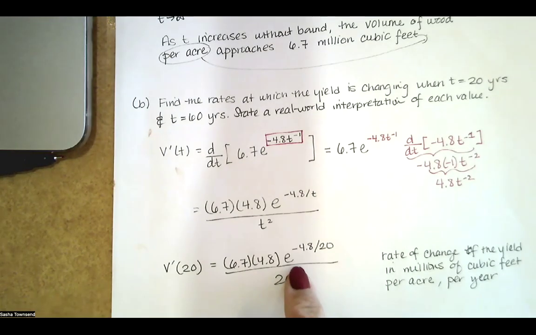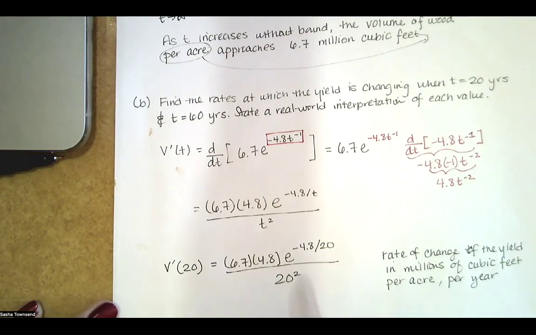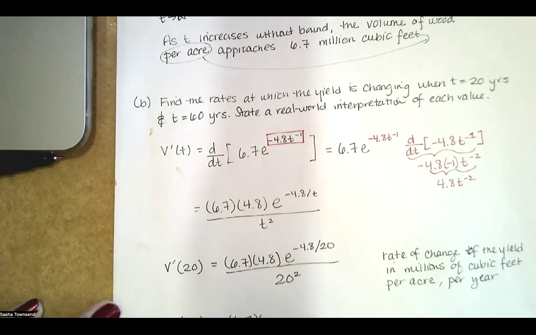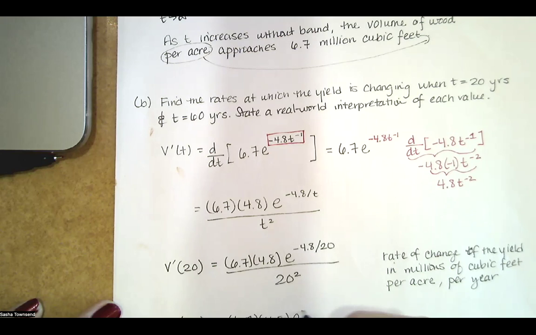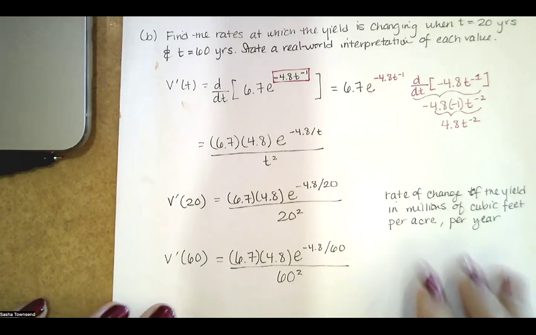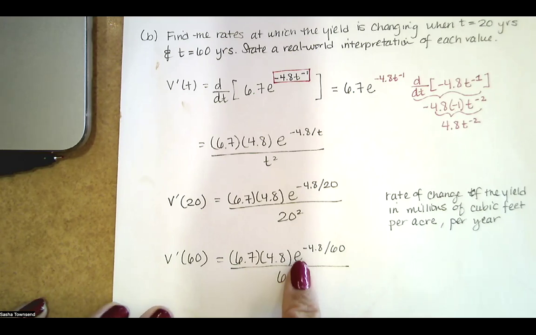So that's going to give us a number. We will evaluate that, find out what that number is online. And we'll do the same thing at t equals 60. So you just have this expression, and it's e to the negative 4.8 divided by 60, because you're substituting t equals 60, divided by t squared, which is 60 squared. It has the same interpretation, we're just going to have a different number.